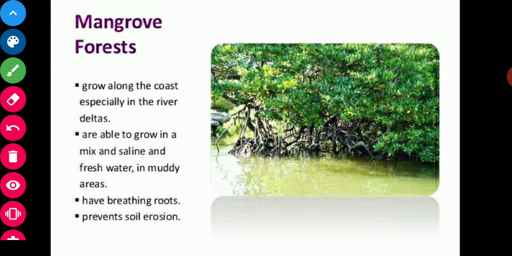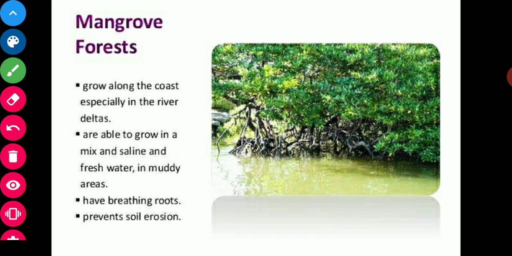And the last type of forests is mangrove forests or tidal forests. These forests are found almost along the eastern coast. These forests are able to grow in a mix of saline and freshwater.